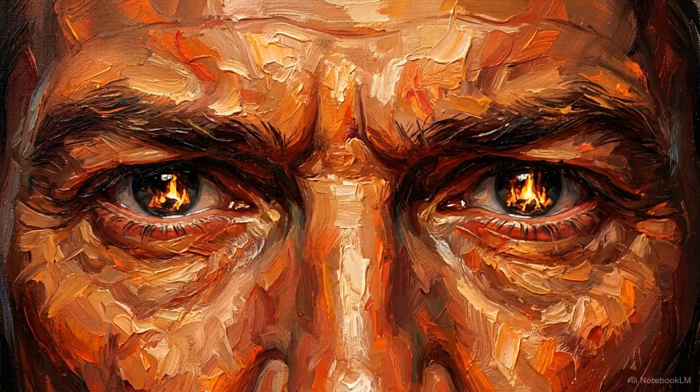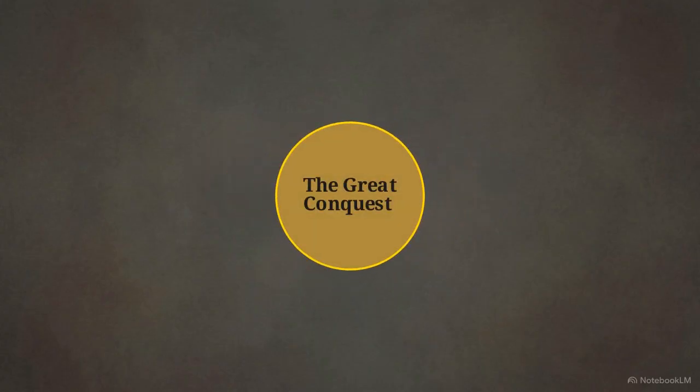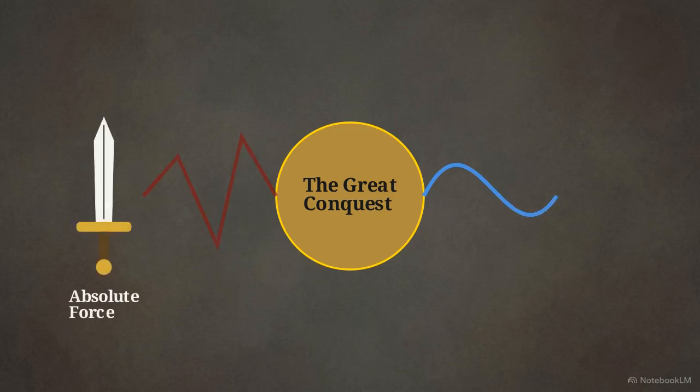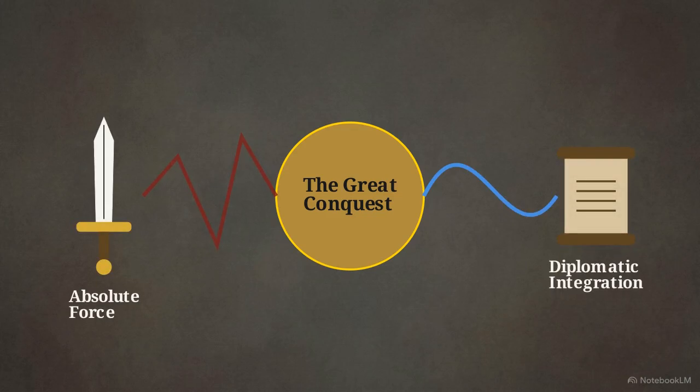Conquering a fragmented world requires a specific cognitive shift. You have to visualize a unified map in your mind before you can force it into reality. This flowchart maps out his methodology, known as the Great Conquest. He used a calculated, dual-pronged approach to dismantle the chaos: absolute force and diplomatic integration.